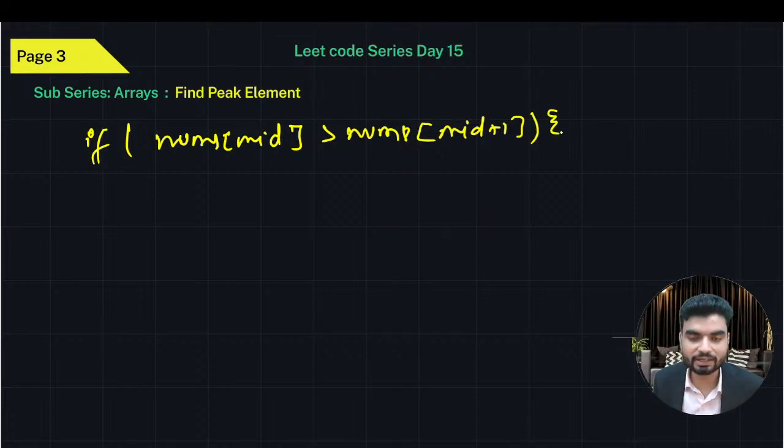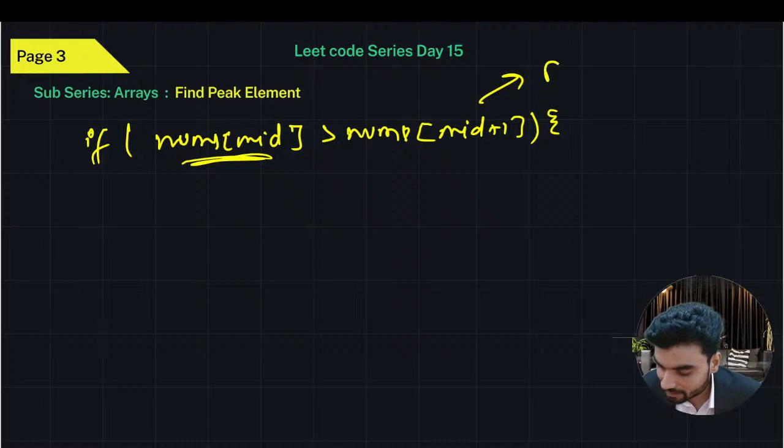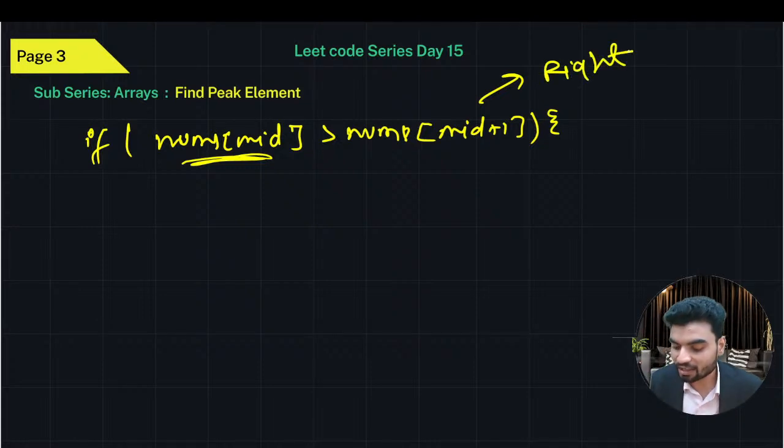And if mid is greater, can we say the peak exists on the left side? If mid is greater than mid plus one, turn to the right. Mid plus one means right. And if mid is greater at the left side, can we say the peak exists at the left?